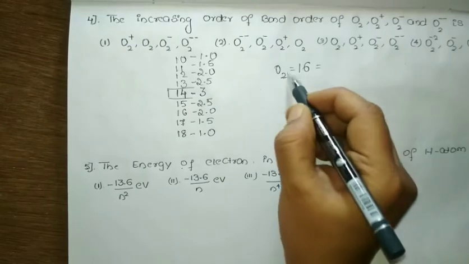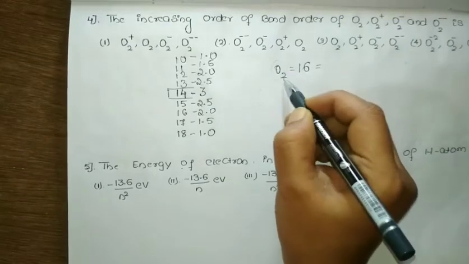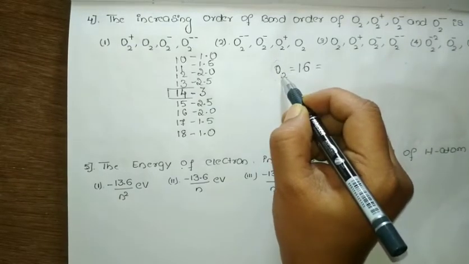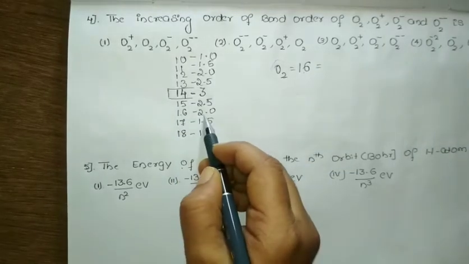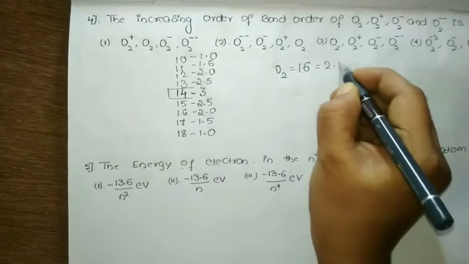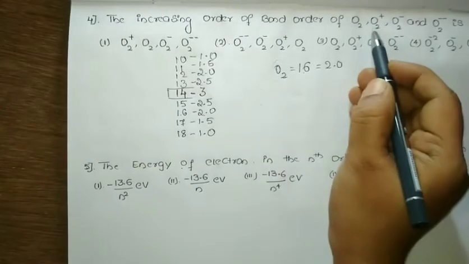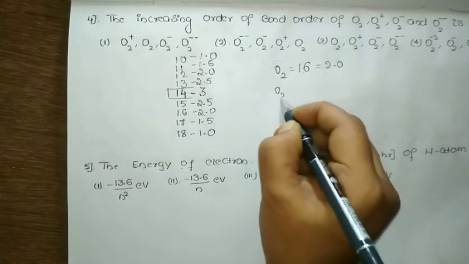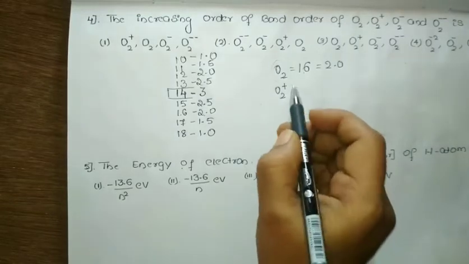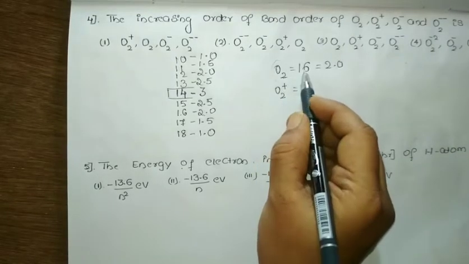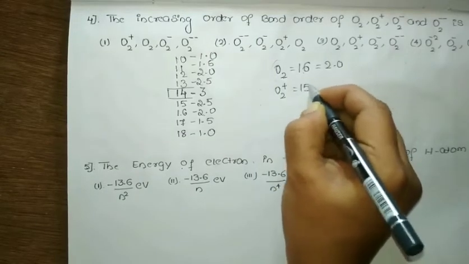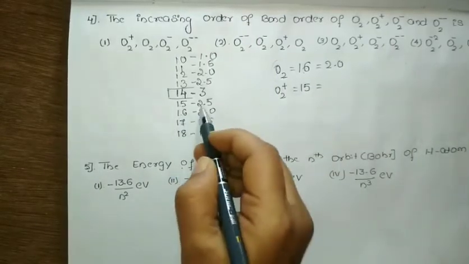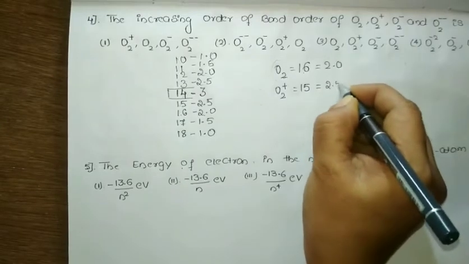Total electrons present in oxygen are 16. I hope you understand how to find this out. Corresponding to 16, what is the bond order? We have a 2. Let us write 2 here. What is next? O2 plus. O2 plus means among 16 electrons, 1 electron is removed. So how much does it become? It is 15. Corresponding to 15 we have a bond order of 2.5.